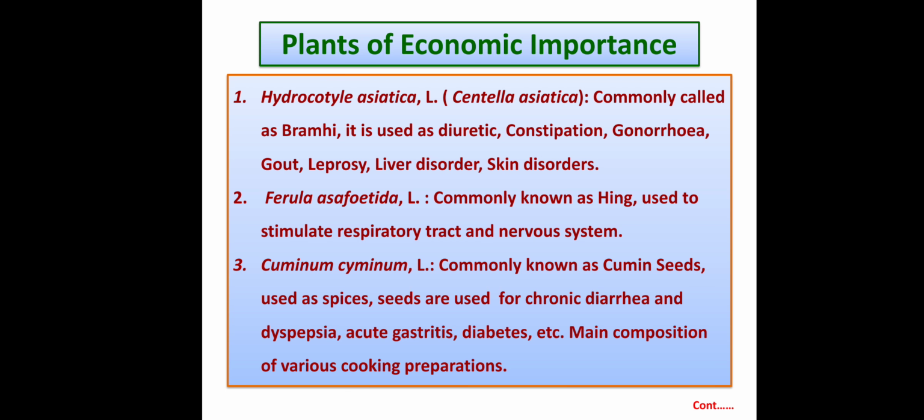Next plant is Cuminum cyminum. It is commonly known as cumin seeds. We call it jeera. Used as a spice, the seeds are used for chronic diarrhea and dyspepsia, then for acute gastric infections, and for diabetes also, the seeds of this plant are used. It is the main composition of various cooking preparations.